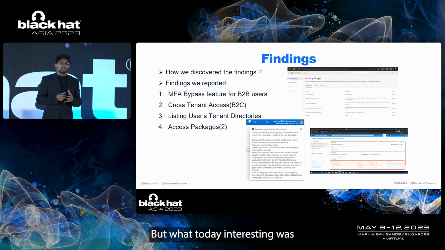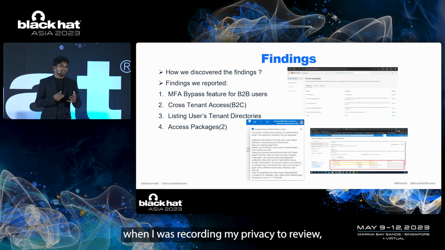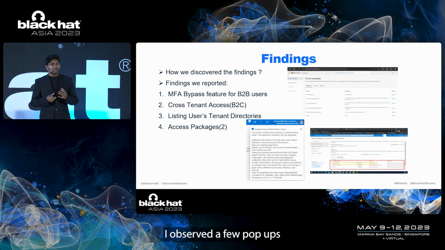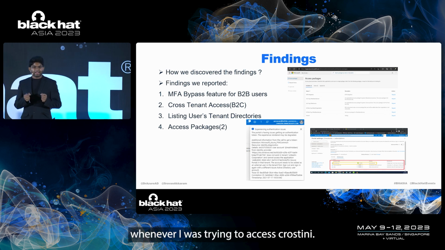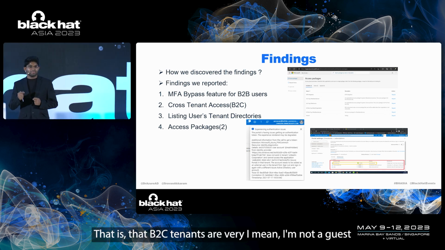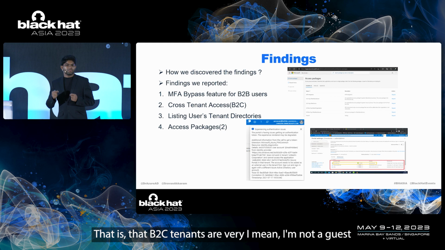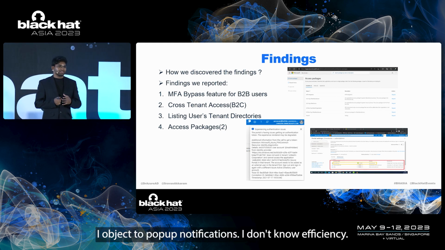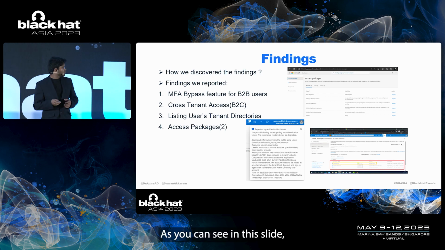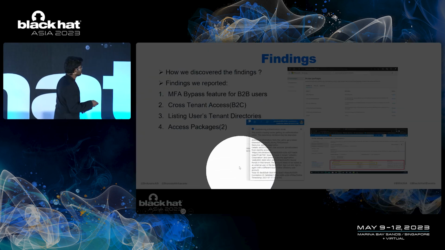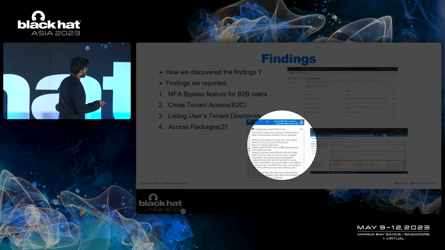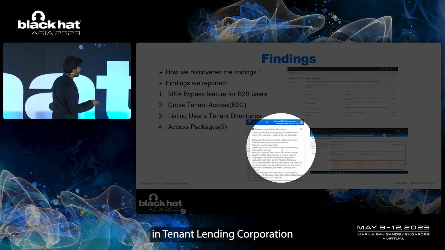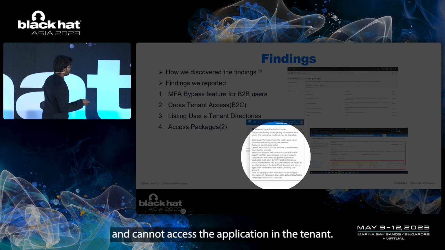But what was further interesting was that when I was recording my POC to report these cases to MS, I observed a few pop-ups. Whenever I was trying to access cross-tenants, that is, the B2C tenants where I'm not a guest and where I'm not a user, I observed error notifications saying, as you can see in this slide, user account from identity provider does not exist in tenant LinkedIn Corporation and cannot access the application in the tenant.